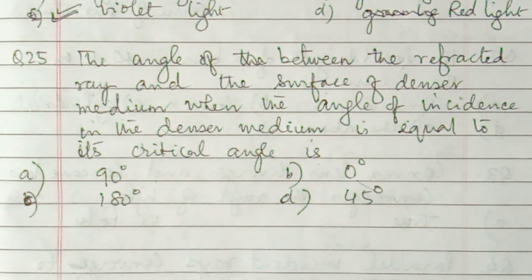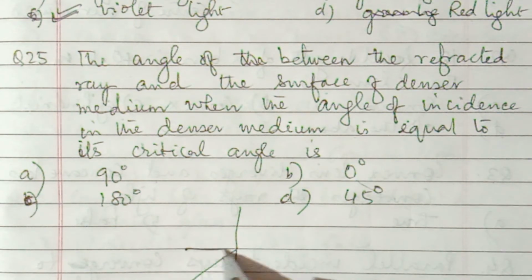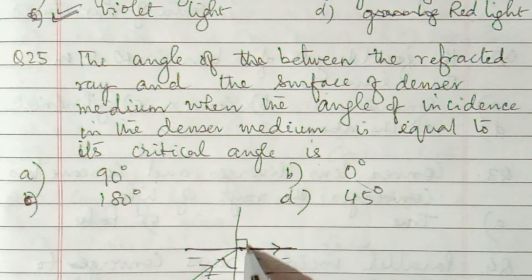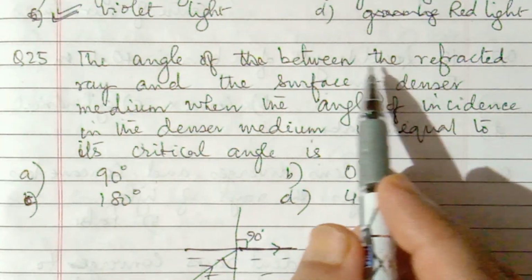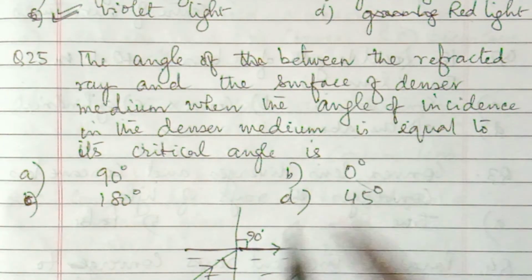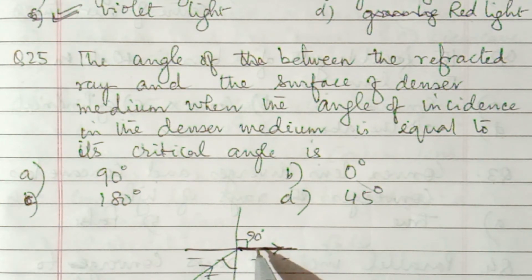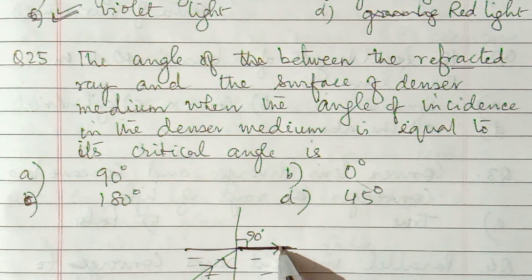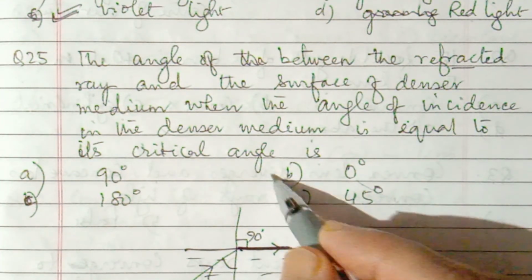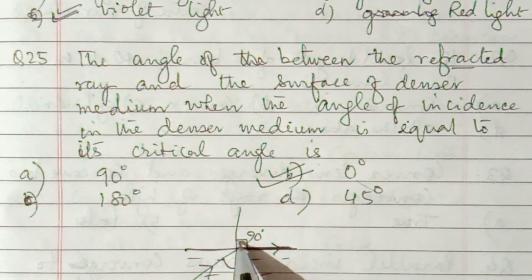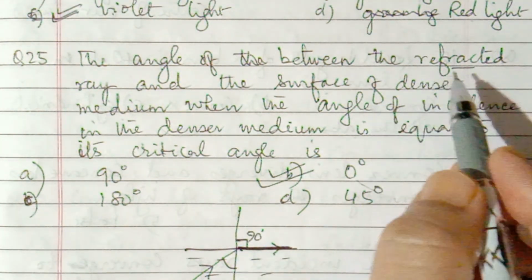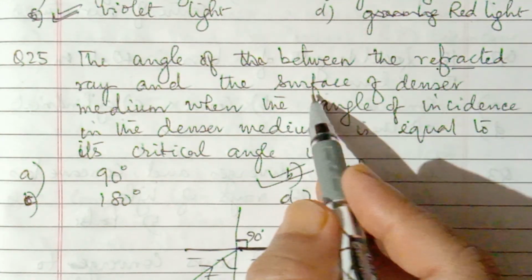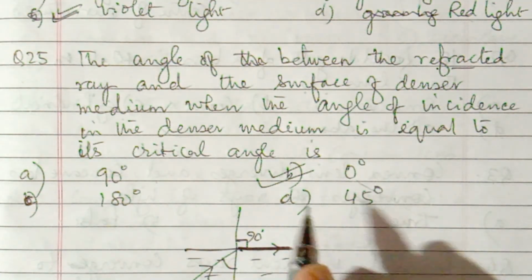Then when light is incident at the critical angle on the surface of the denser medium, then it goes along the surface. Then what is the angle of refraction? 90 degree. But if you see the question, angle between the refracted ray and the surface of denser medium. As this refracted ray goes along the surface, so angle must be 0 degree. So 90 degrees with the normal, but the question is asking refracted ray and the surface of the denser medium, so it will be 0 degree.